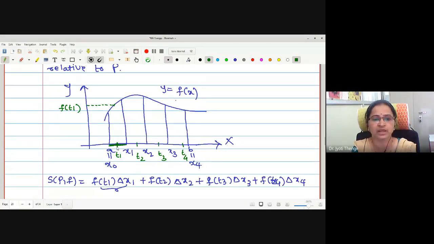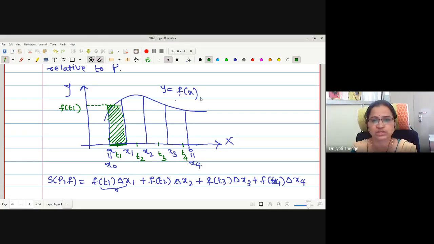Then what will be the area covered? May I say this will be the area covered? Let me denote it by green shading. Is this point clear to everyone? Now you can see this shaded area is partly above the curve and partly below the curve. It is just like a combination of upper sum and lower sum.